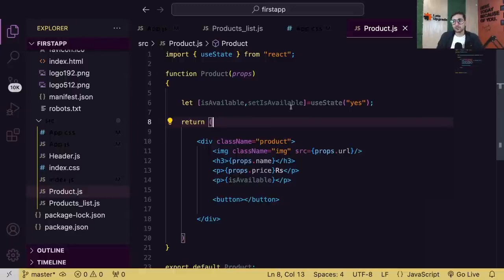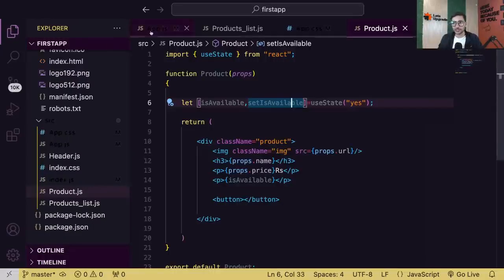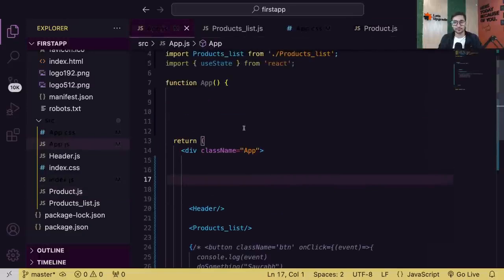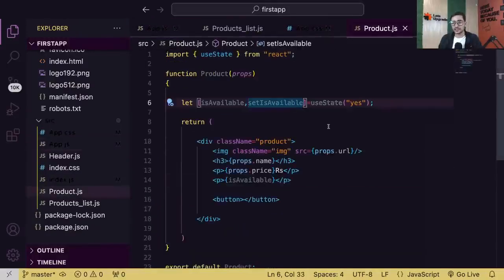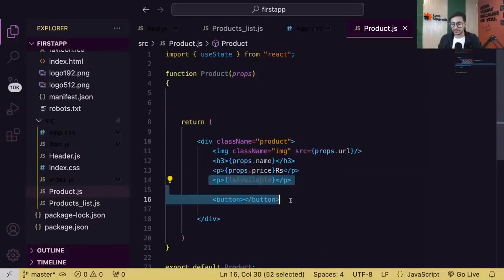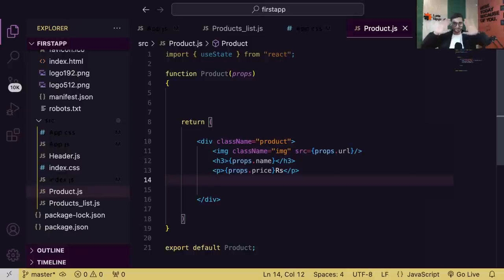So now I was showing you that you can create state variables in any component you want. Initially I showed you by creating a state variable here in the app component. Now I was showing you that you can create a state variable anywhere you want. So let me remove this again. Don't worry, guys, I'll start from scratch. Now I'm inside the product component.